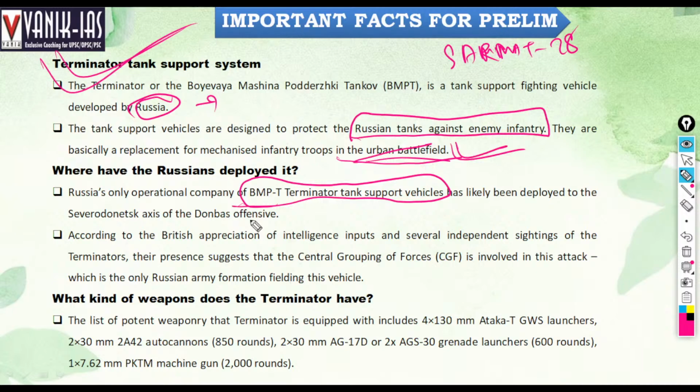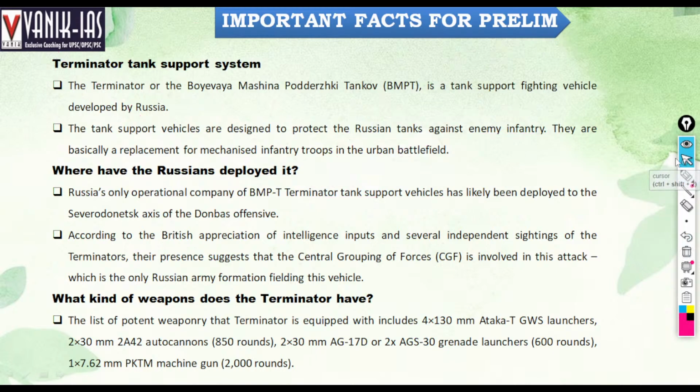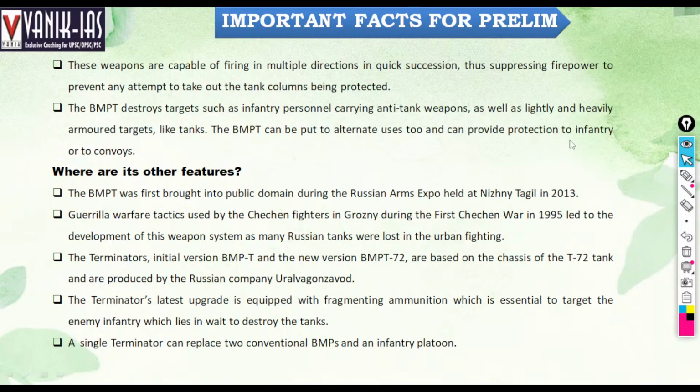This information is not necessary. There are grenade launchers, a machine gun with 2000 rounds, autocannons, right? So it is a very powerful tank system, primarily developed by Russia to protect Russian tanks.